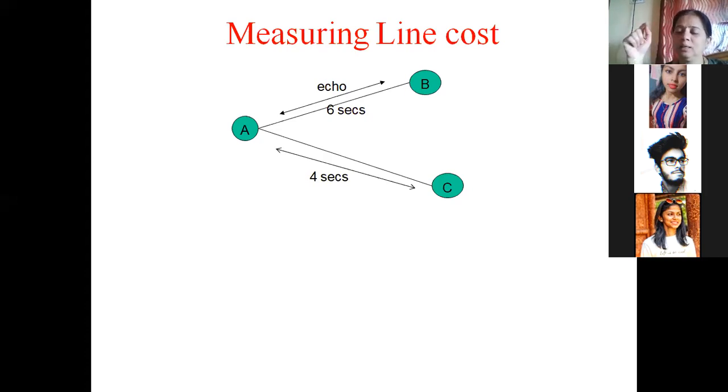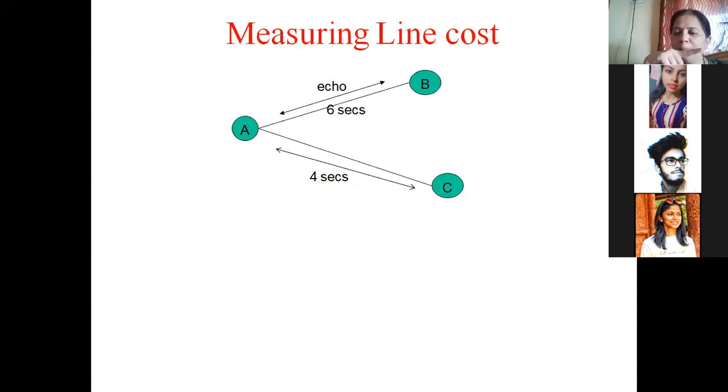For example, suppose there is a subnet and A is a new router which has booted. It has just sent hello packets to B and C and it knows their IP addresses. So now it wants to know how much time is required to go from A to B and also from A to C. So what will A do? A will create a special packet called an echo packet, and immediately after it sends that packet, a timer is started. The timer will count the time required for the echo packet to reach B and come back to A.